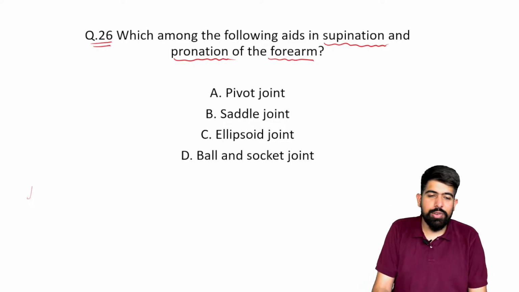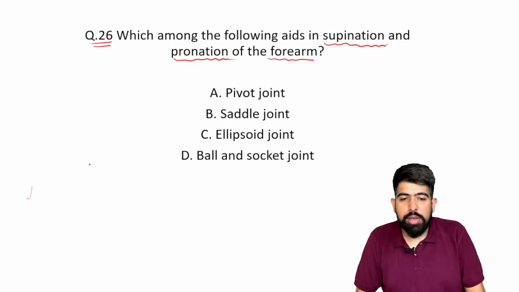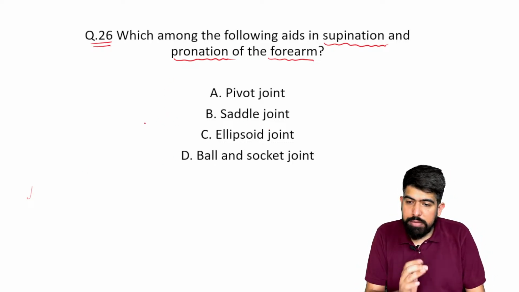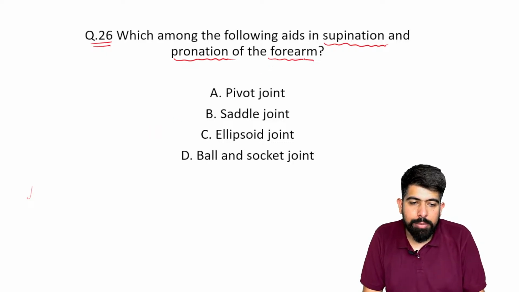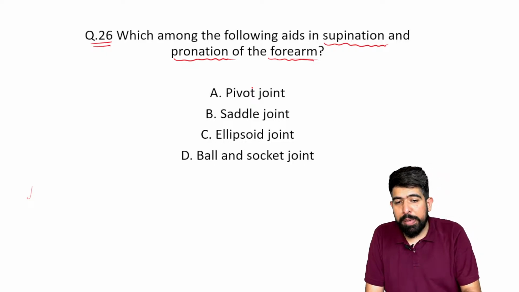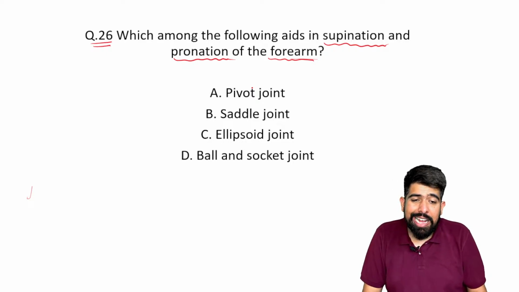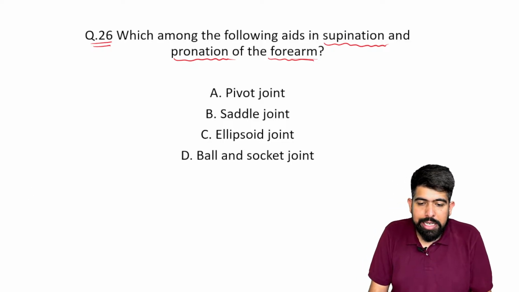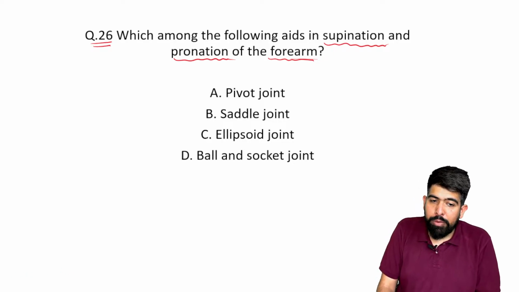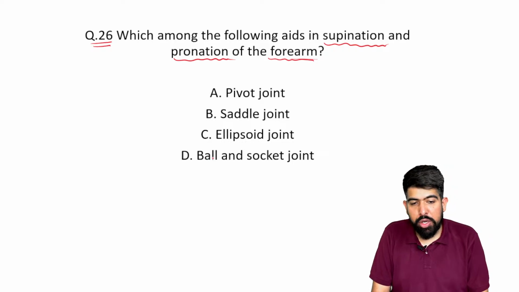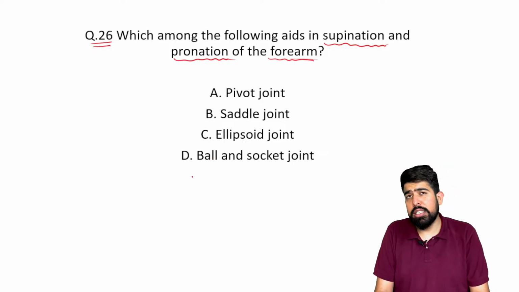Okay, guys. Which among the following aids the supination and pronation of the forearm? It is asked at the level of the forearm, and they are asking about the movements of supination and pronation, and they are asking related to the joints. Please understand this. In the joints, the options given are: A is pivot joint, B is saddle joint, C is ellipsoid joint, and D is ball and socket joint.